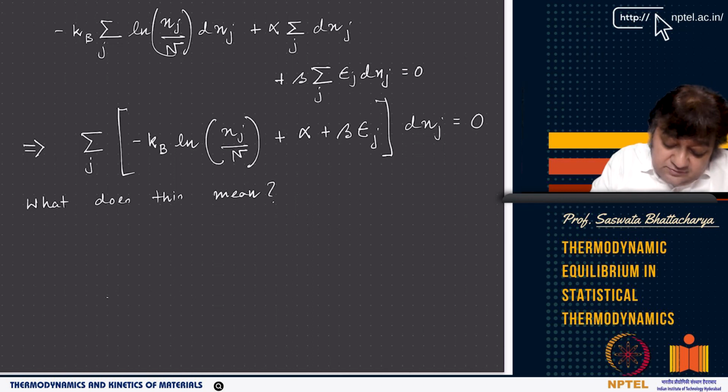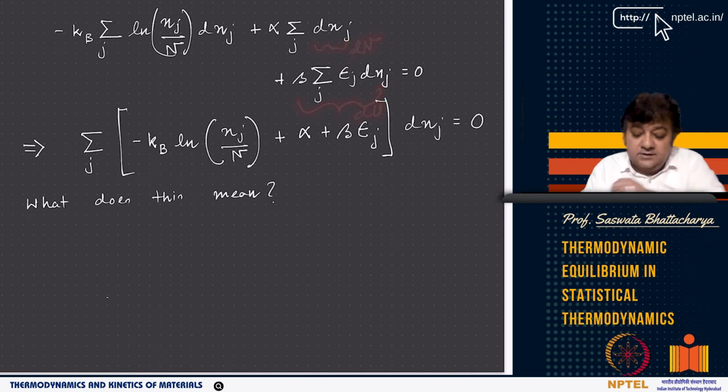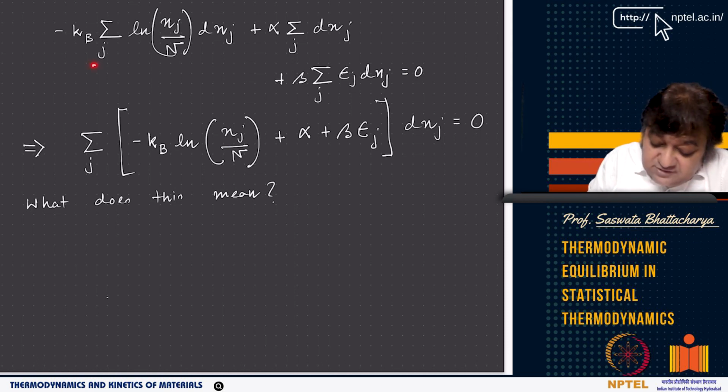So you have minus kb ln nj by n dnj, right? So this is nothing but your ds, this is your dn, and this is your du, right?